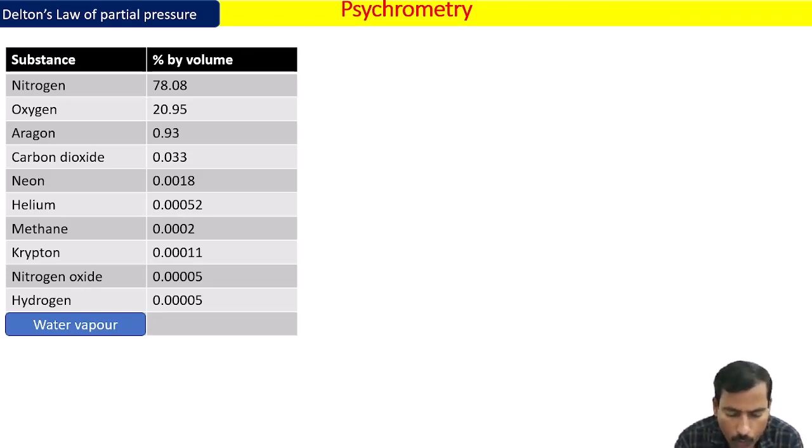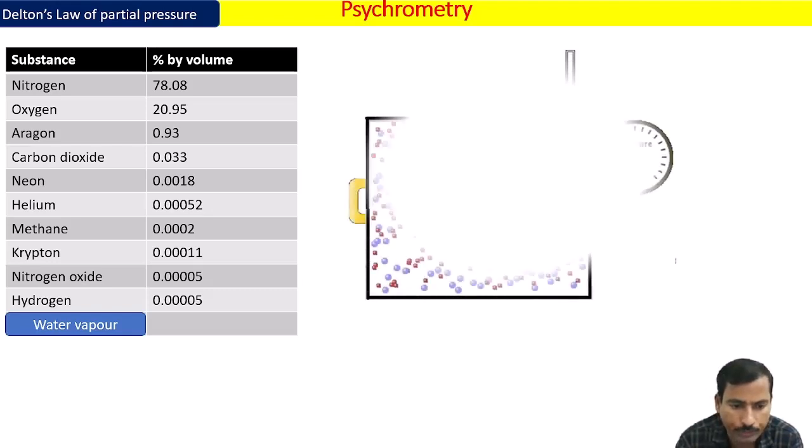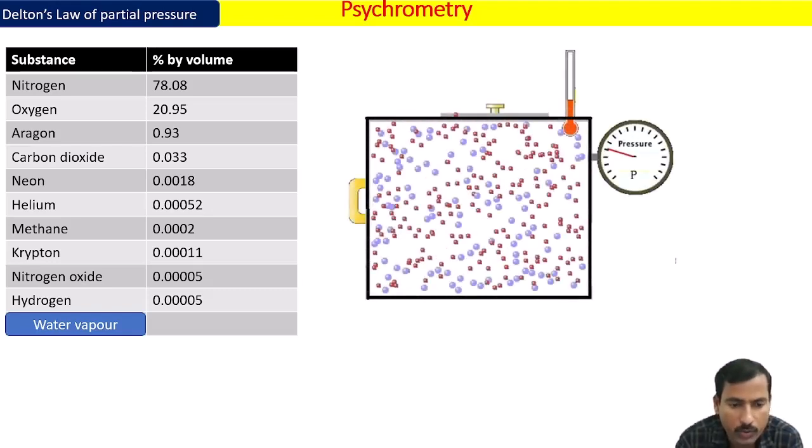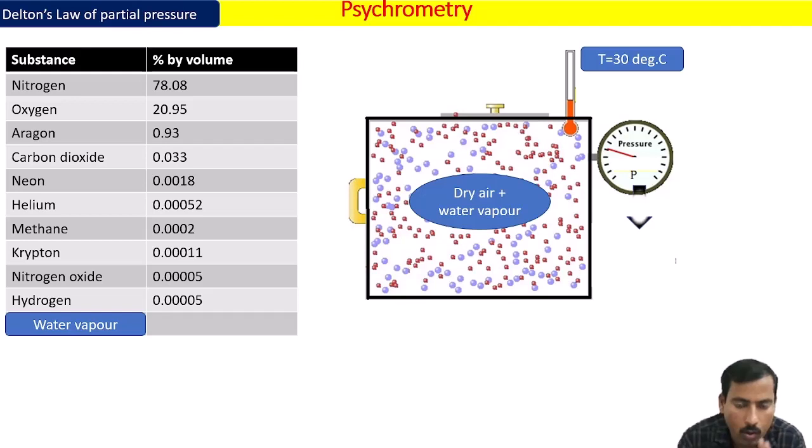Now we are going to take a mixture which has two gases. What are the two gases in the mixture we are considering? Dry air and water vapor. Again and again I am telling you, dry air is nothing but all the gases together, and we are not going to call them individually. On the other end, one more gas is there, water vapor, and we are considering these two gases in the mixture.